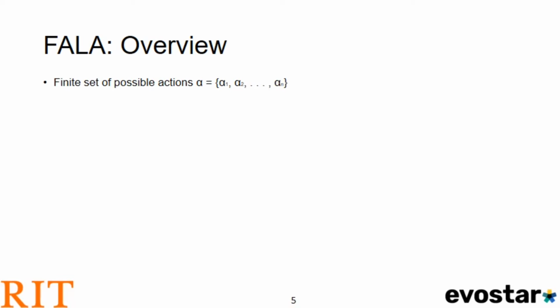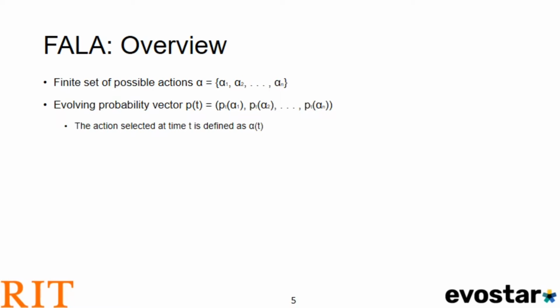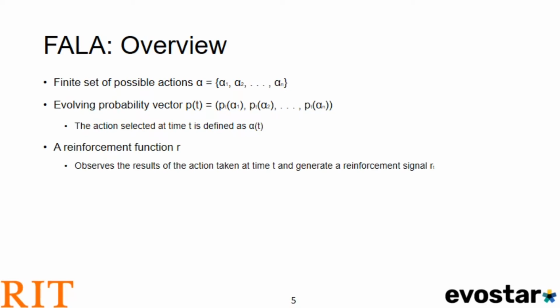The first one is a finite set of possible actions, called alpha. The second is an evolving probability vector, P of t, which corresponds to the probability of selecting each action at a given time step t. Now, the action selected at time step t is usually called alpha of t. Next, we have a reinforcement function r, which will observe the results of the action taken at time t and generate a reinforcement signal r sub t.